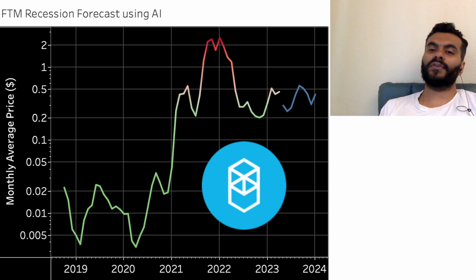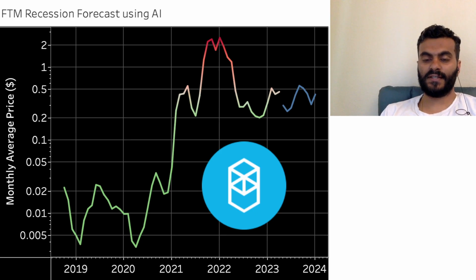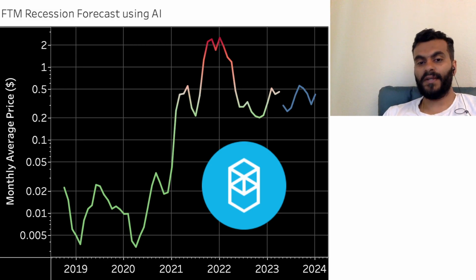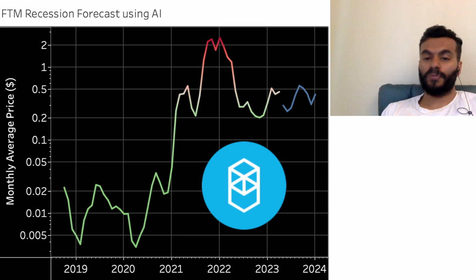So these are all the forecasts that I wanted to share with you. Again, wanted to stress that this is not financial advice, this is a data science exercise, but nonetheless it could help you determine the likely values for the monthly average price based on historical data, if history were to repeat, and if the AI model could predict these values correctly.